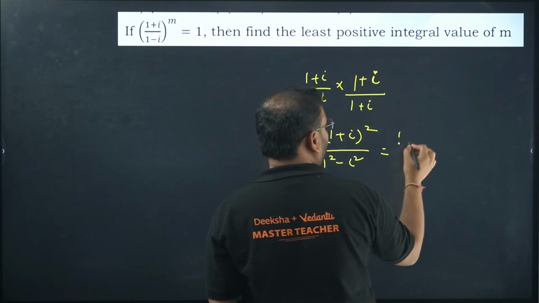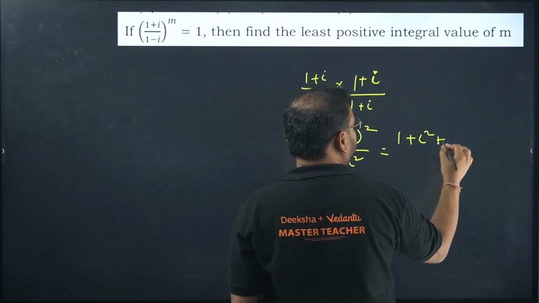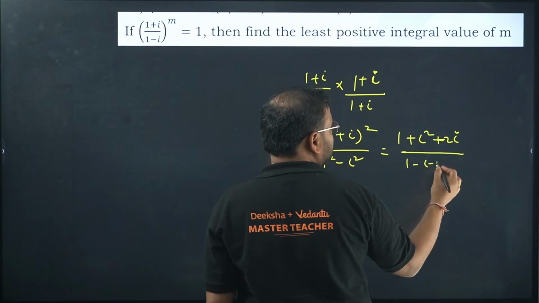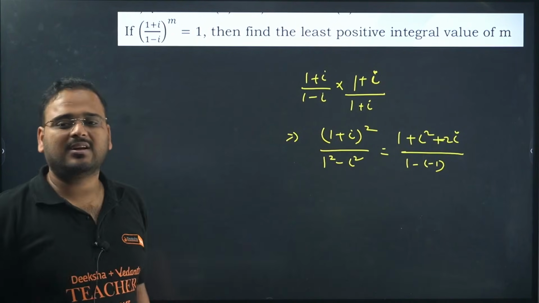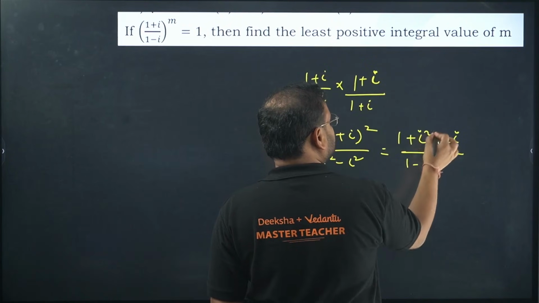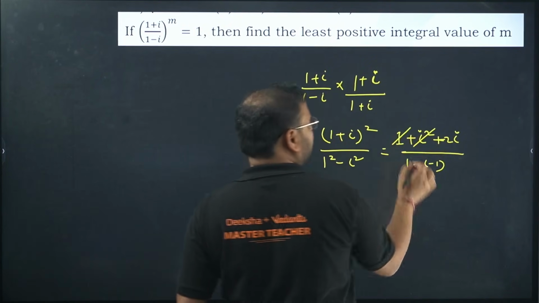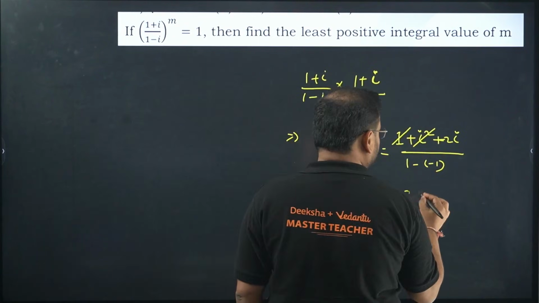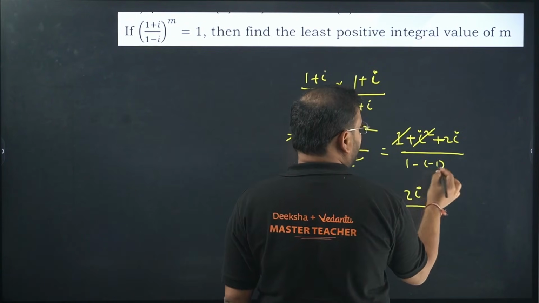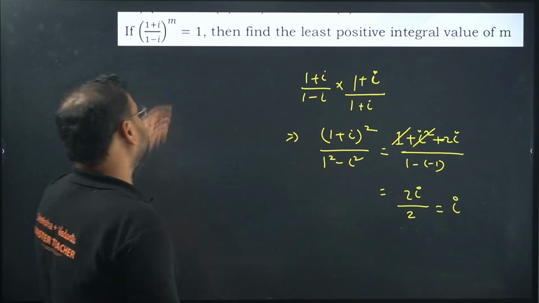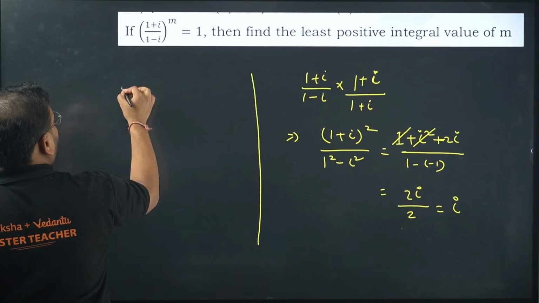Square of this: 1 plus i square plus 2i. Over here, 1 minus of minus 1, since i square is minus 1. There's already a minus sign, that's why minus of minus 1. This is a plus 1 and a minus 1, so it cancels. No confusion over here. Numerator is 2i. What is the denominator? 1 plus 1, so 2. What is the answer? i. Means this whole thing which is given to us is basically i.